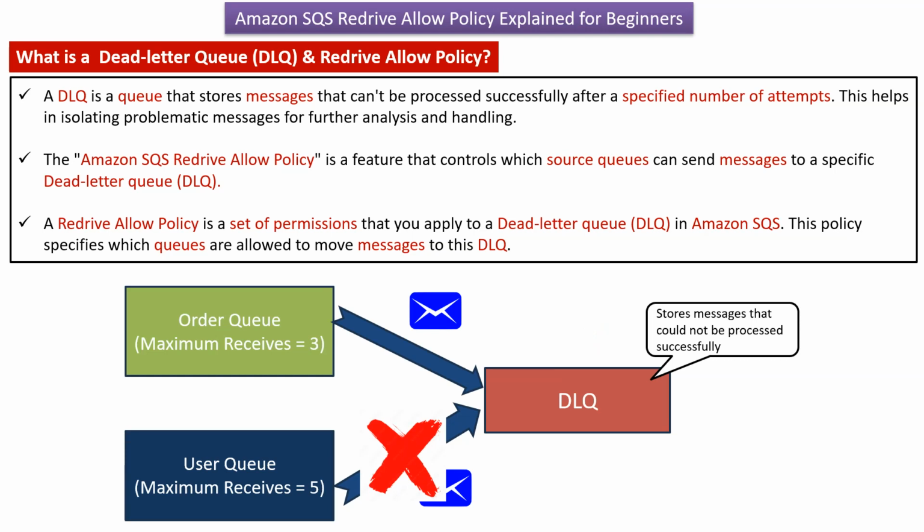The Amazon SQS Redrive Allow policy is a feature that controls which source queues can send messages to a specific dead letter queue. A Redrive Allow policy is a set of permissions that you can apply on the dead letter queue in Amazon SQS. This policy specifies which queues are allowed to move messages to the dead letter queue.